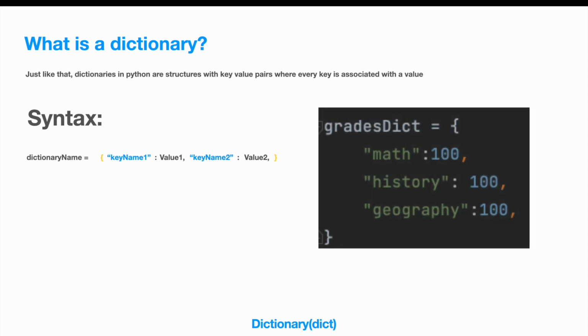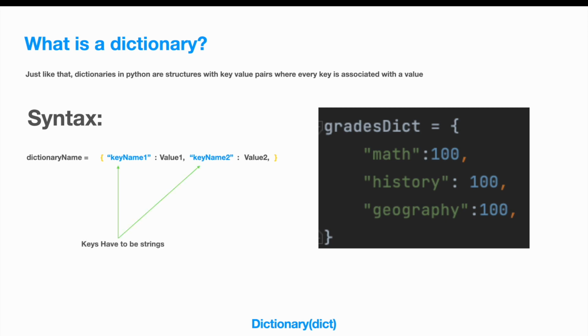So here on the right side of the screen, we can see that we have a grades dictionary, or grades dict as we've named it. And we've made that equal to the curly brace, and then we have three keys in it. The first key is math, the second is history, and the third is geography. Each of these keys are associated with its own values. Now, in this case, we can easily tell that this dictionary probably signifies a certain student's grades in the courses maths, history, and geography. So if we query math for this grades dictionary, we'll get the value 100.